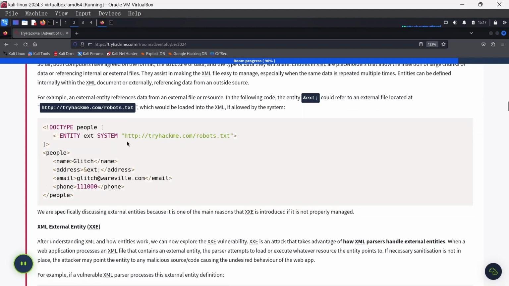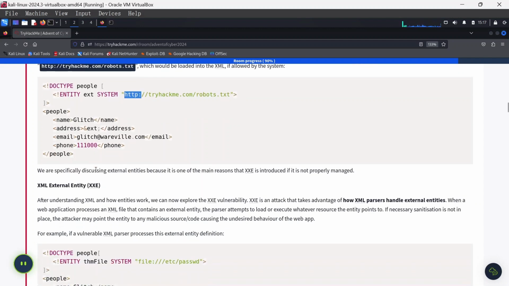Okay, let's take for instance this particular example where you saw address. But you want this address of Glitch to be sourced from a different location, so there will now be an entity coming in to reference ext as an external from the system. So whenever this is run, when it gets to the address part, it will reference this entity by going to tryhackme.com/robots.txt, which is where it will go and pull up the data as the address.